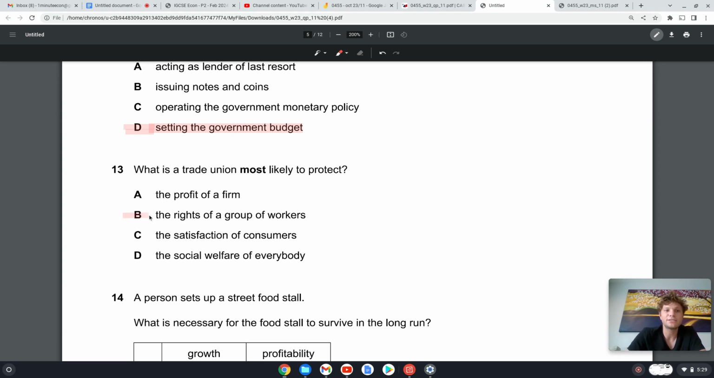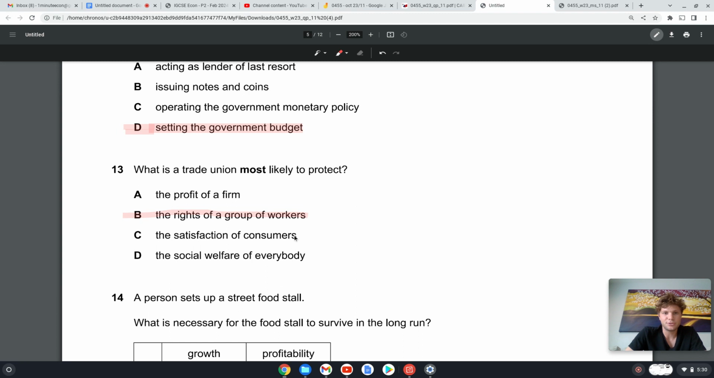The rights of a group of workers, yes. Trade unions want to make sure the workers who are members of their group have their human rights, enough work-life balance, and a good work environment. So it's not only about salary, it's also about benefits and your rights, and clean water, lunch, things like that. Okay.